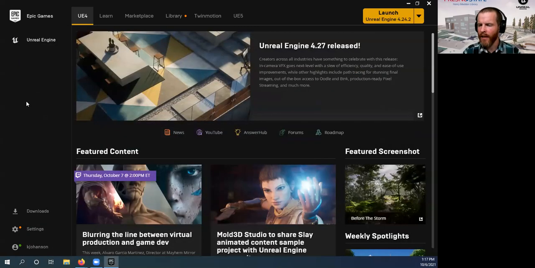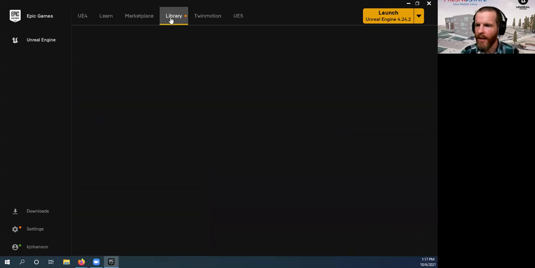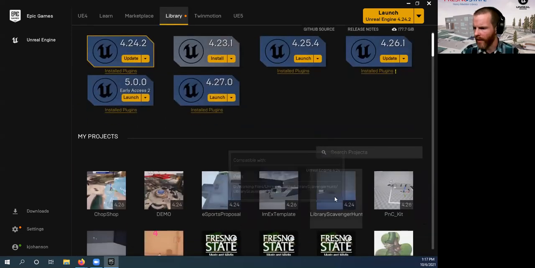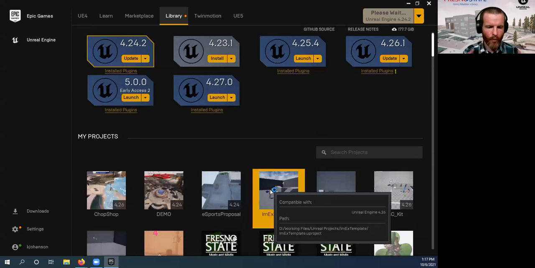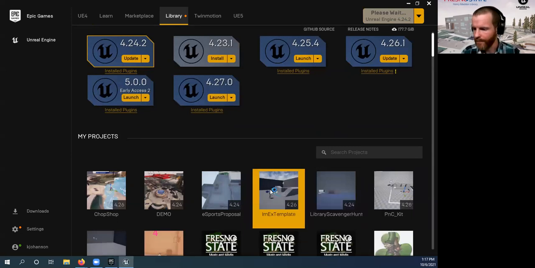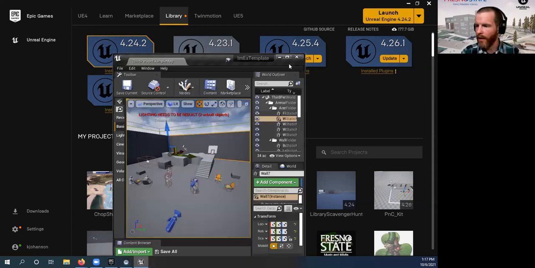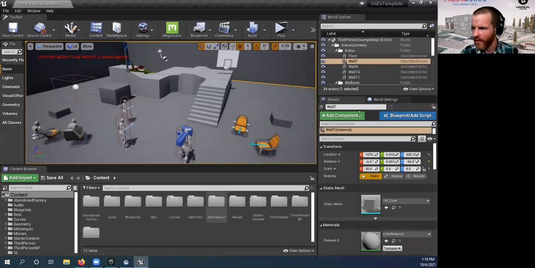All right, so here's the Epic launcher for Unreal Engine. I'm going to go to the library here and, for the sake of time, open up a project that I already had started. But let's make sure I can get it on the screen where you can see it. All right, there we go. So this is the basic environment. I'm not going to go too detailed. I want to show you how easy it is to get some of this done.